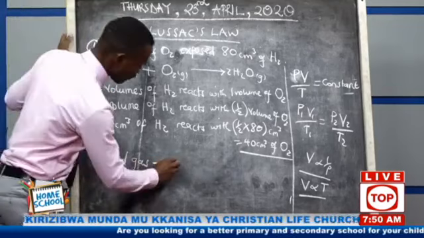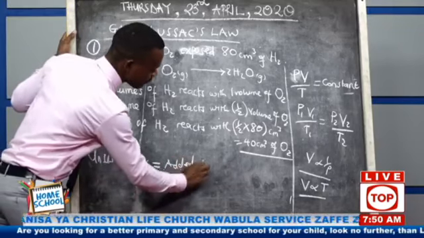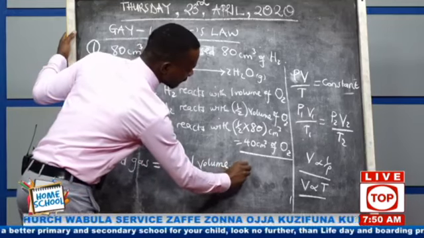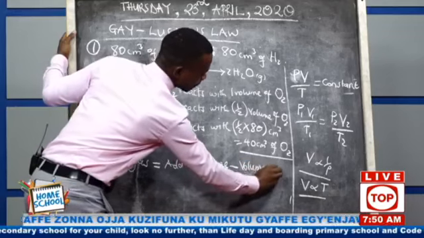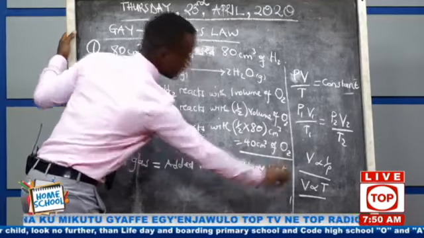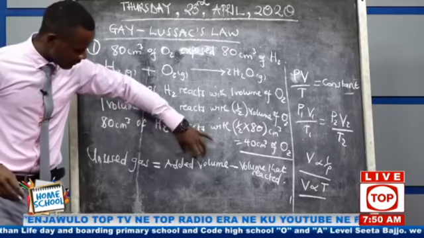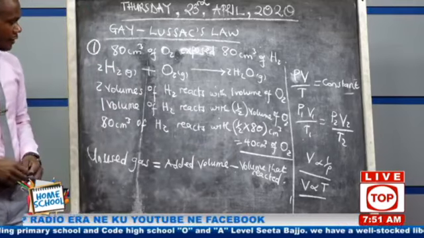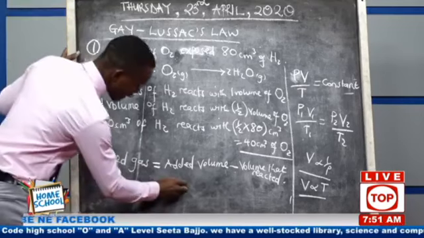We get the added volume minus the volume that reacted. You see, for unused gas, you take the added volume and subtract the volume that reacted. We shall get what did not react. So what did they add?